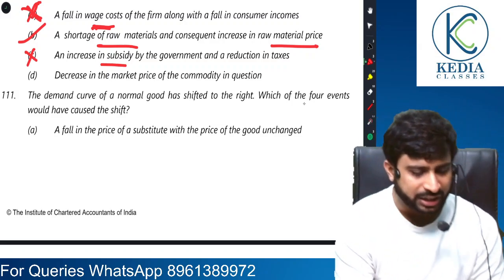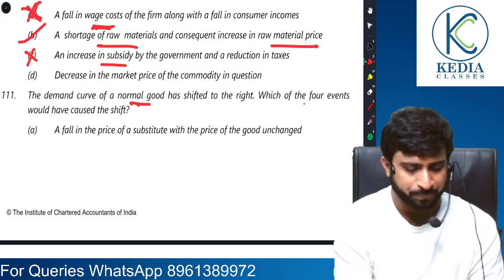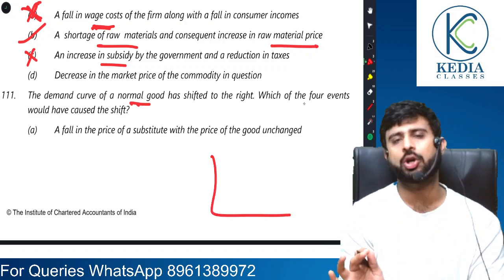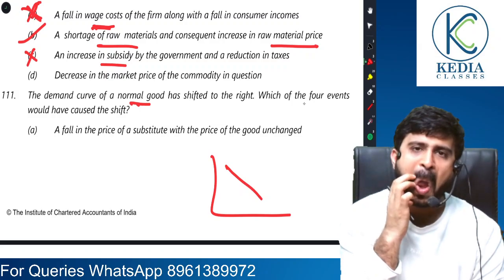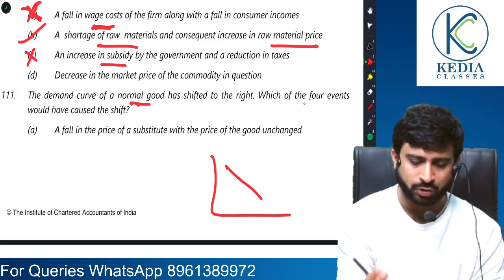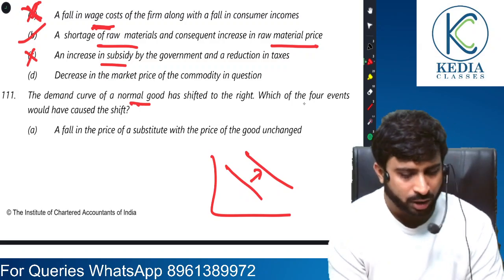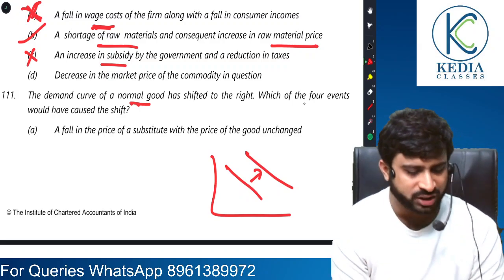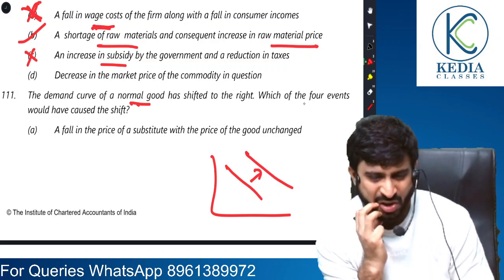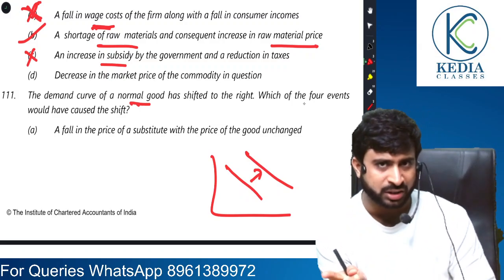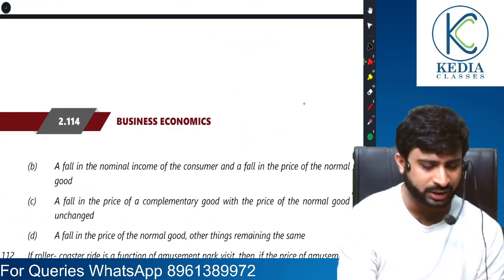111. The demand curve of a normal good has shifted to the right. Which of the 4 events would have caused this shift? A fall in price of substitute. No, if the price of substitute falls, then the quantity demanded would have fallen. So this cannot be the answer.